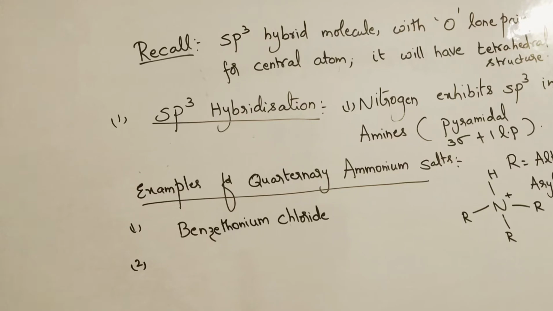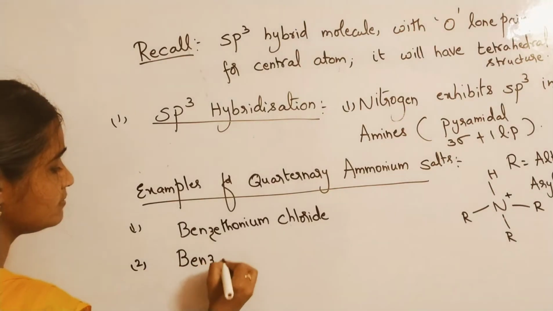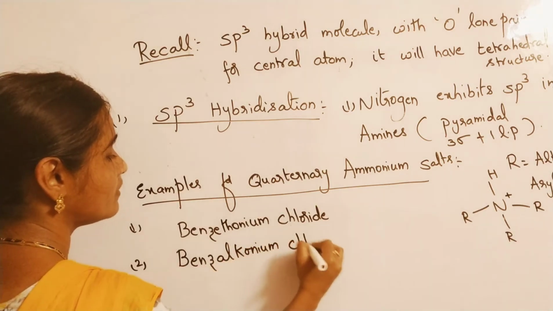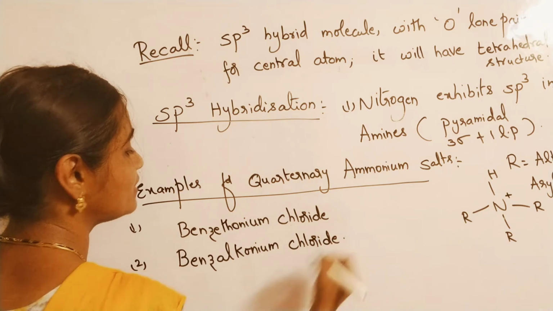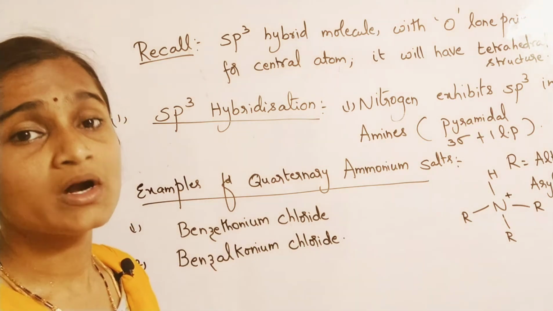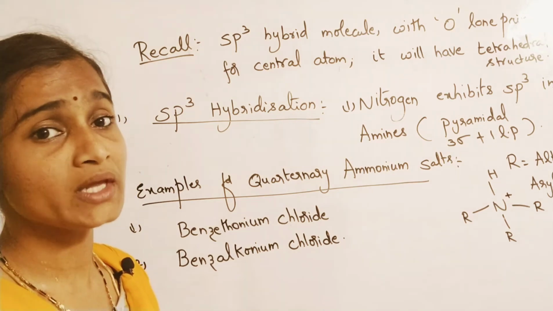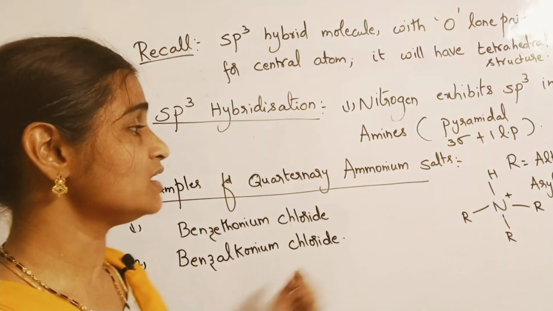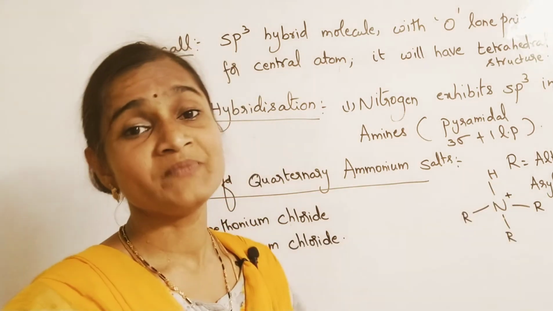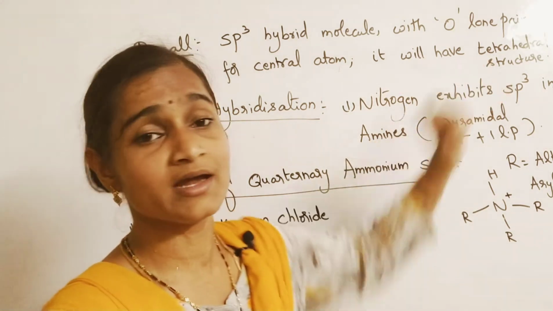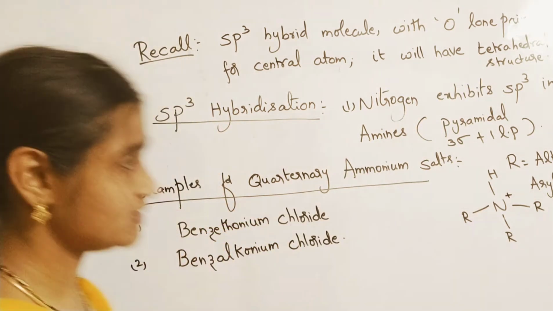Now benzalkonium chloride also. Such kind of salts, you call them as what? Quaternary ammonium salts. For such kind of salts, nitrogen exhibits sp3 hybridization with no lone pairs. So its shape will be tetrahedral. Please remember this point.